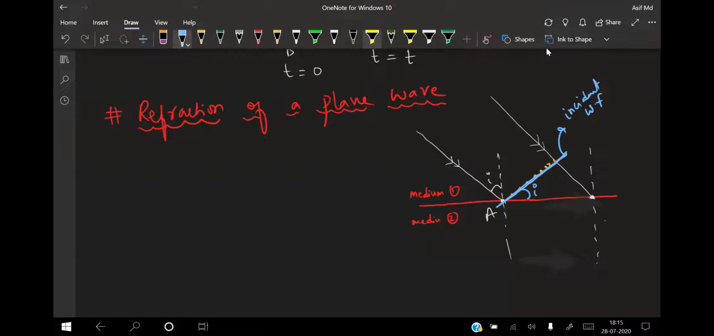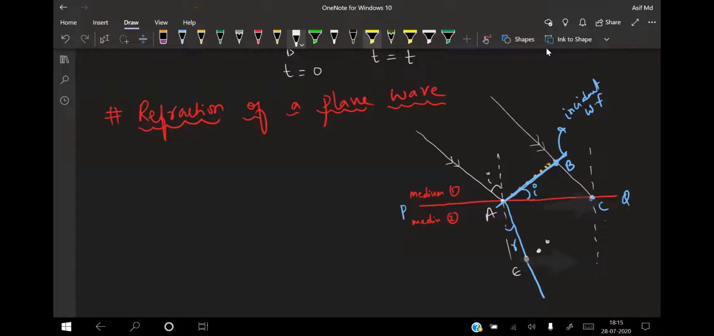Now when it is entering from the rarer medium to the denser medium, say this is P and Q, it bends towards the normal like this. This represents the angle of refraction. This is your point B. By the time B reaches the point C, A might have reached a new position somewhere here. Say this is the position of E, isn't it?